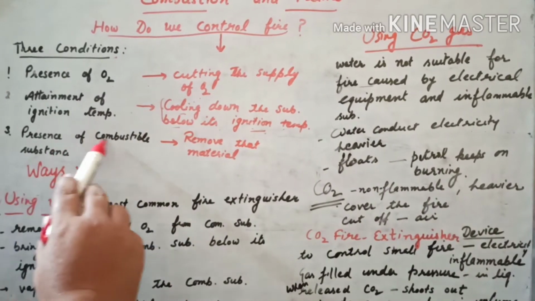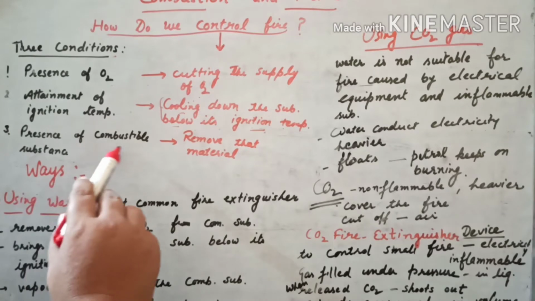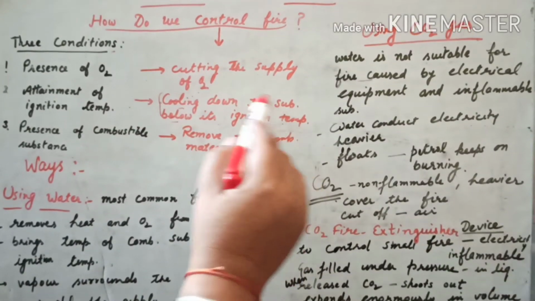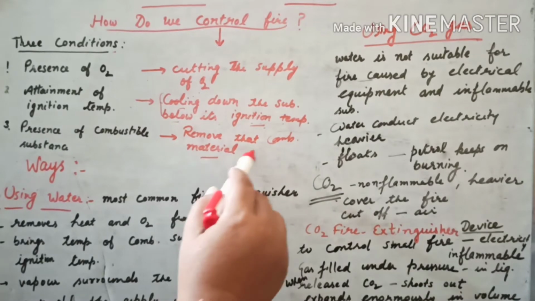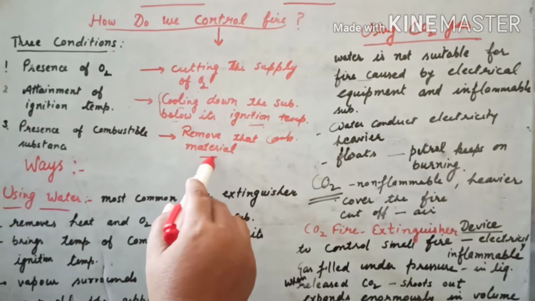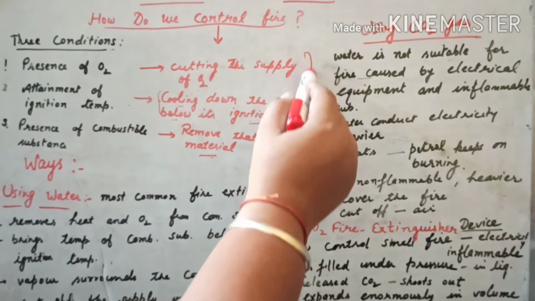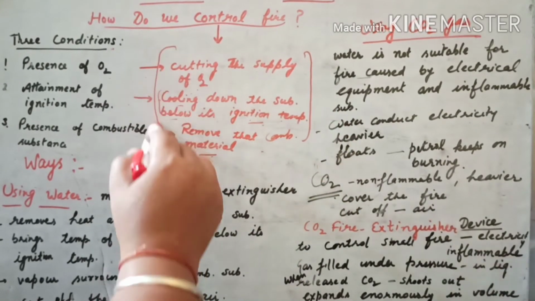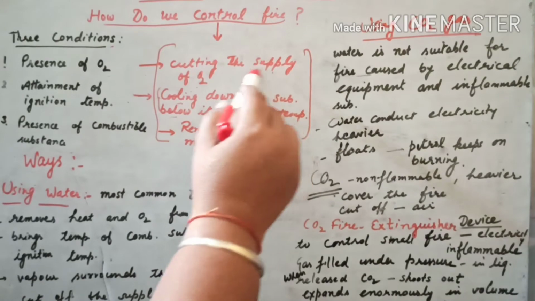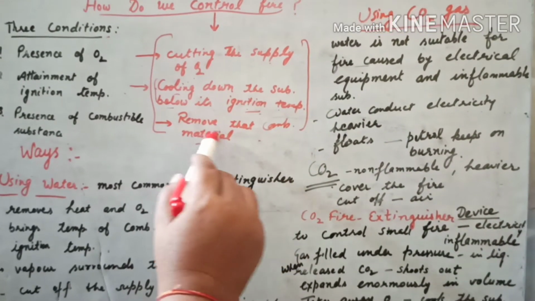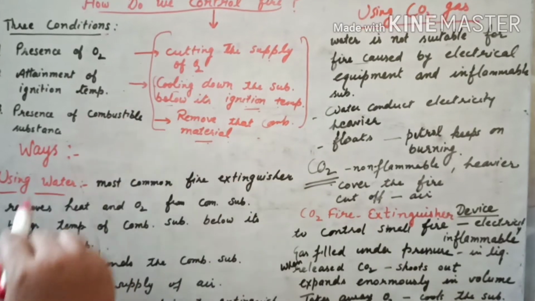Third is presence of combustible substance. We will remove the combustible material which is going on burning. So these are the conditions by which we can extinguish fire: cutting the supply of air, cooling down the substance below its ignition temperature, remove the combustible material.